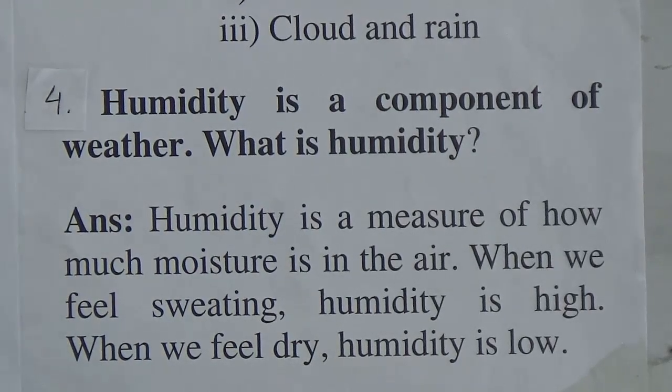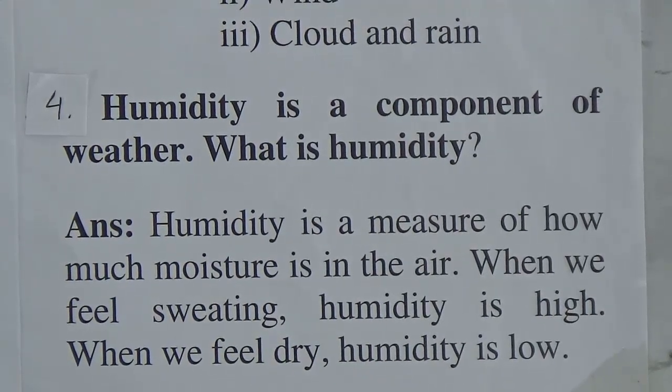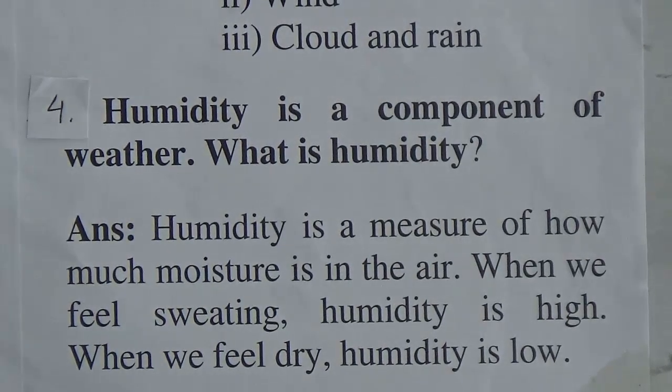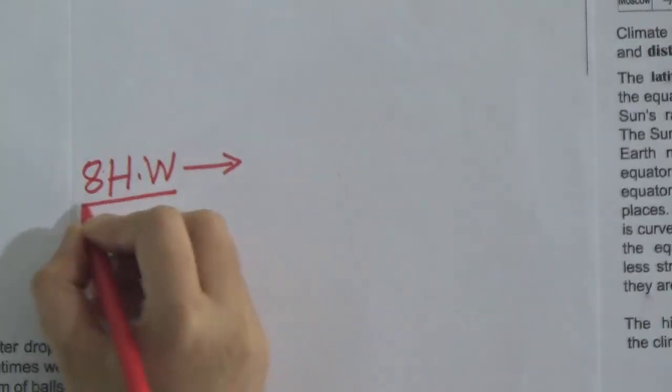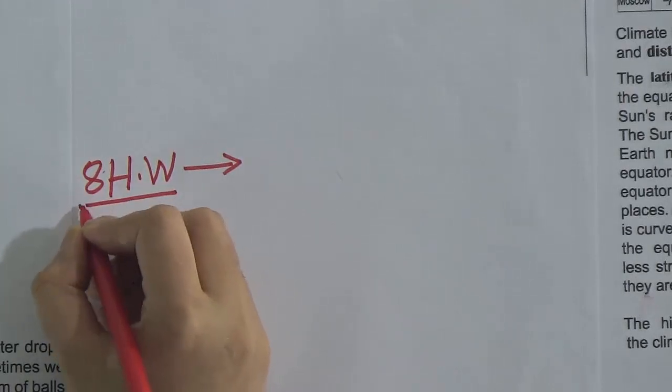So dear student, I have completed my today's topic and now you have to do some SW. Your SW will be, this is your number 8 SW. When you do your SW, you have to write the SW number.